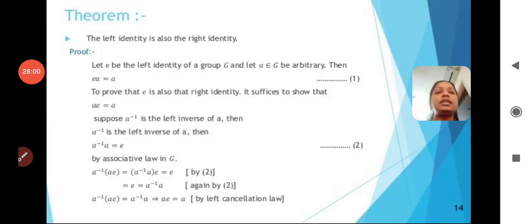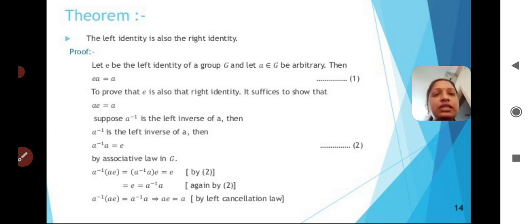Next theorem. The theorem is: the left identity is also the right identity. What I am saying here is that the left identity is also the right identity. So what is the proof? How am I proving this one?